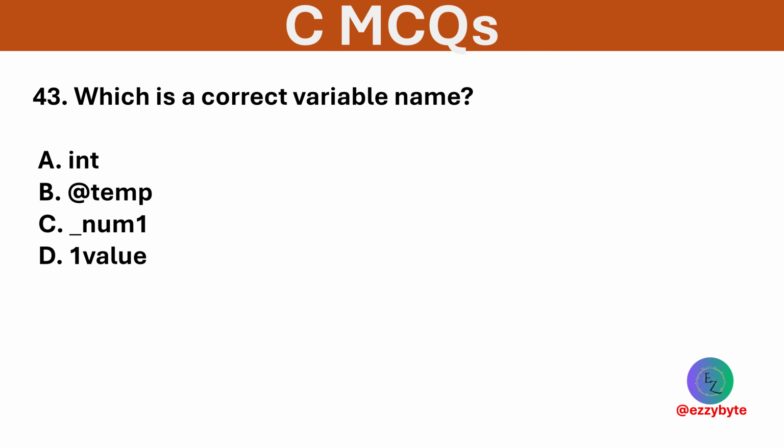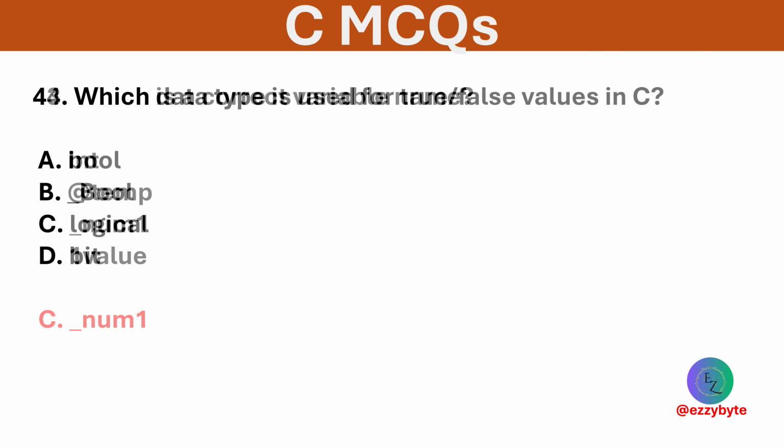Which is the correct variable name? Options are int, @temp, _num1, and 1value. Option C is correct. _num1 is valid. Variable names can start with an underscore.